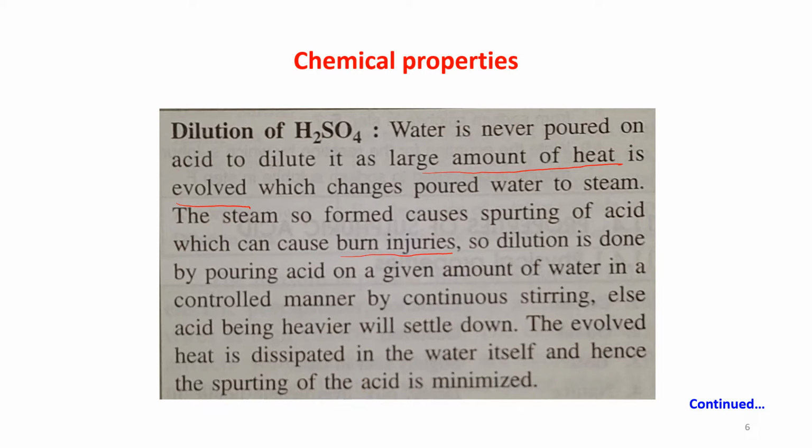So, for dilution, acid is poured into a given amount of water in a controlled manner with continuous stirring. Else, the acid being heavier will settle down. And as we are continuously stirring for dilution, the evolved heat is dissipated in the water itself, and hence the spurting of the acid is minimized.